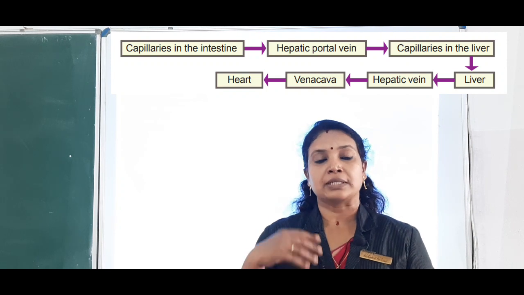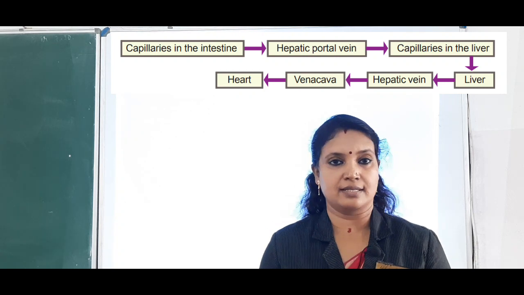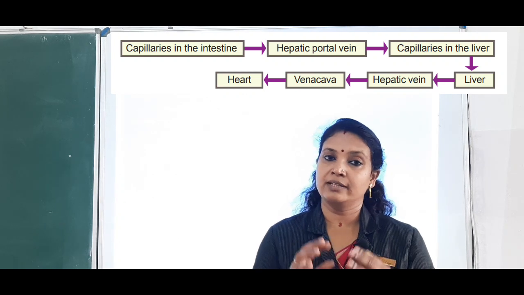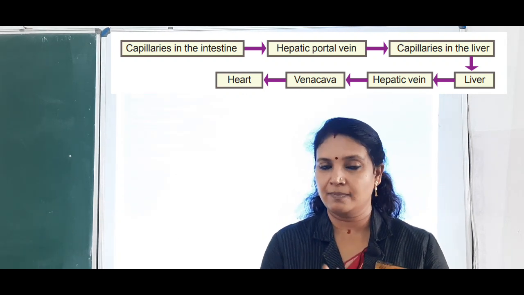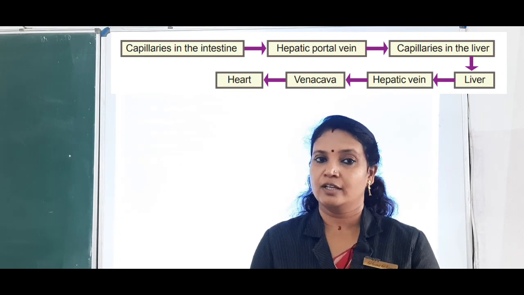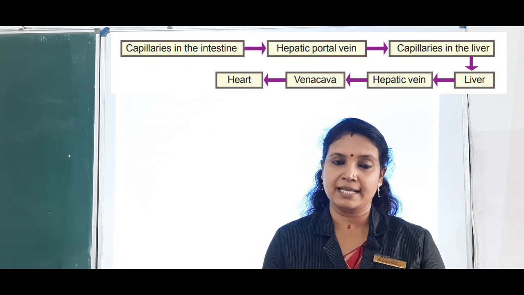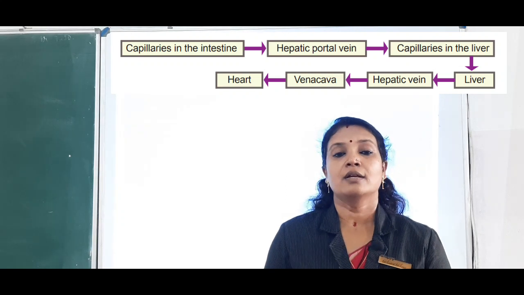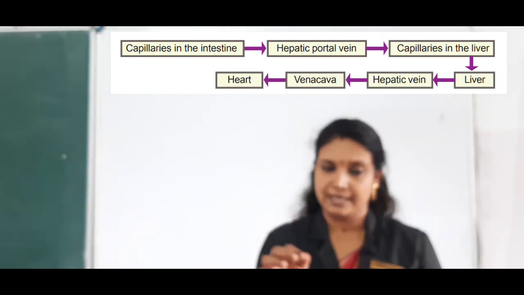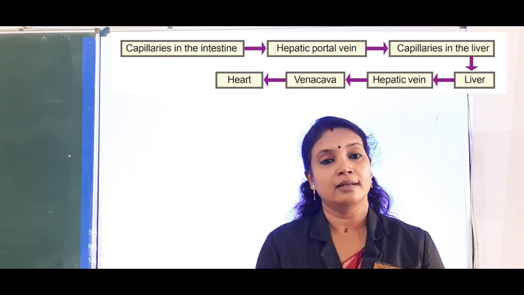Okay, so the simple nutrients that reach the liver will undergo certain changes, because the liver is the center of metabolism. That is, all metabolic processes take place in the liver, and we can call the liver the chemical laboratory of the human body. So that much purification processes are taking place in the liver. Let us see what changes the simple nutrients undergo in the liver.